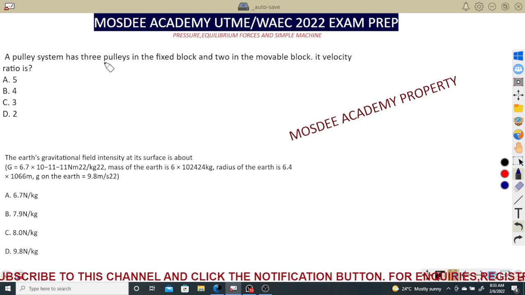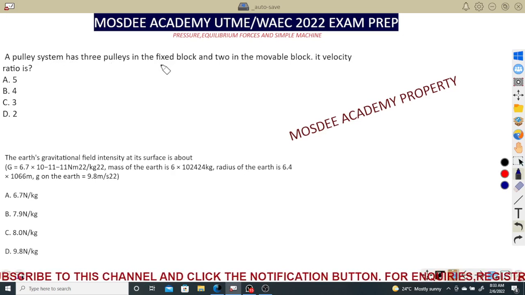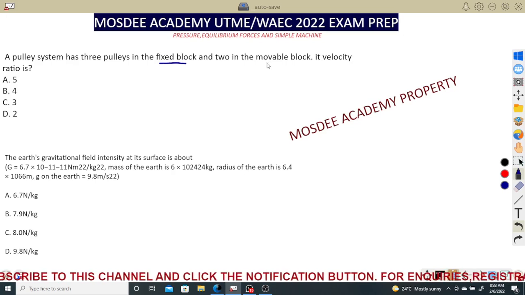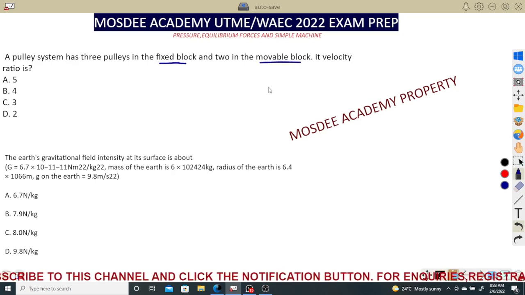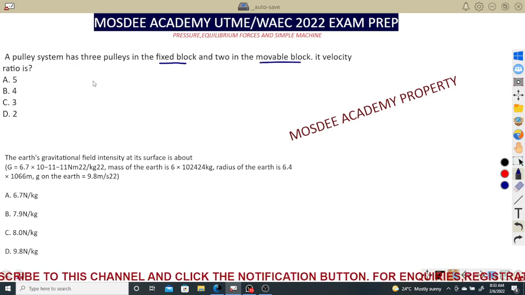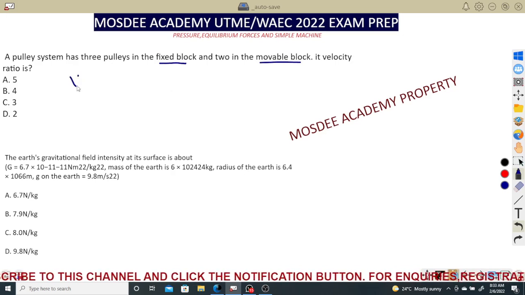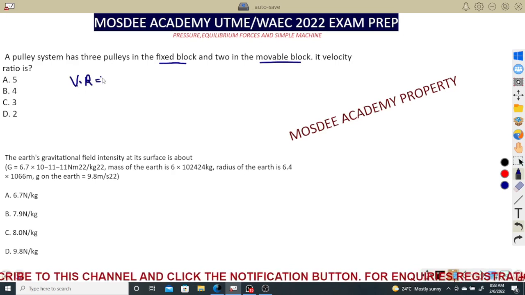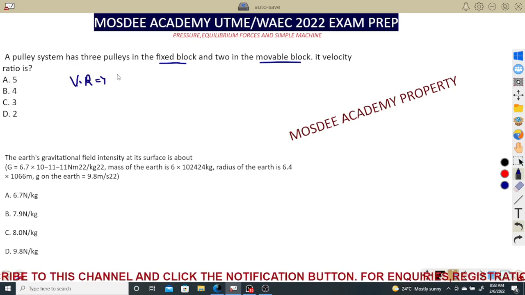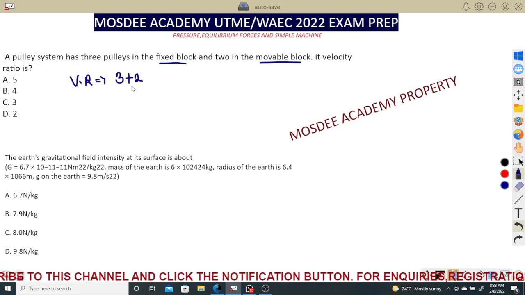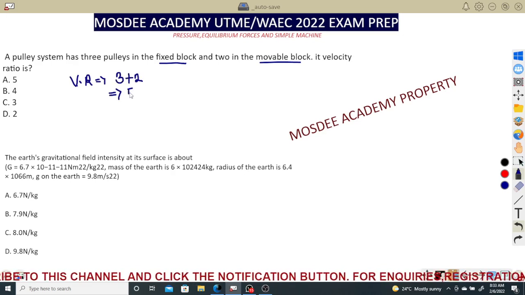a pulley system has 3 pulleys in the fixed block and 2 in the movable block. It's a simple machine. Its velocity ratio is what? Well, we can draw it if we want to, but because of time, velocity ratio is the total number of pulleys, that is both in the fixed and what? Movable. But please be careful. This is always the UTME way.